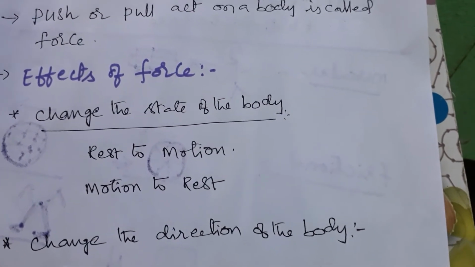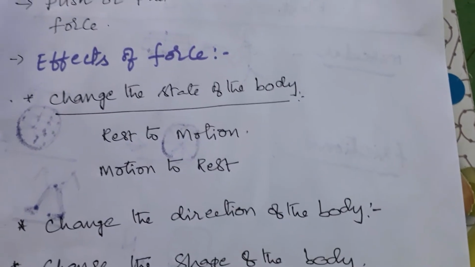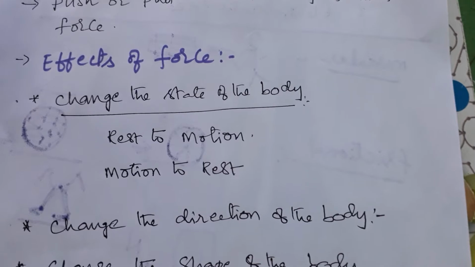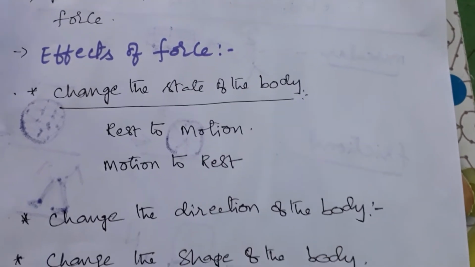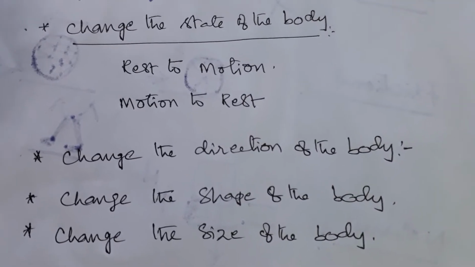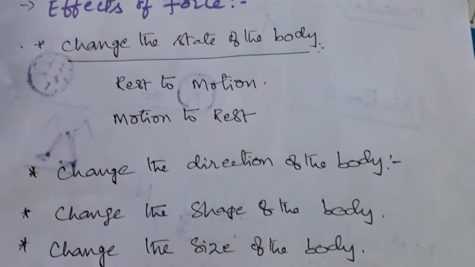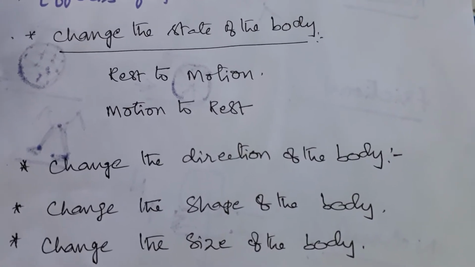Rest to motion means a body at rest, by applying force, we can make it move. By applying force, if the body is in motion, you can bring it to rest. Another one: change the direction of the body. By applying force on any body, we can change the direction of the body.